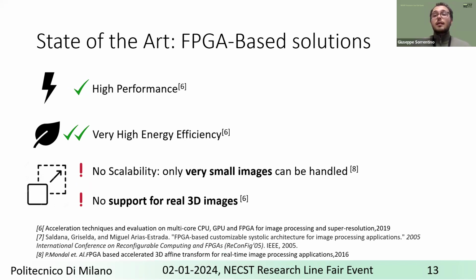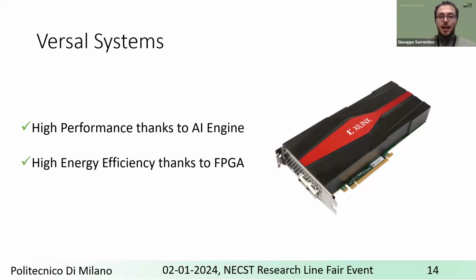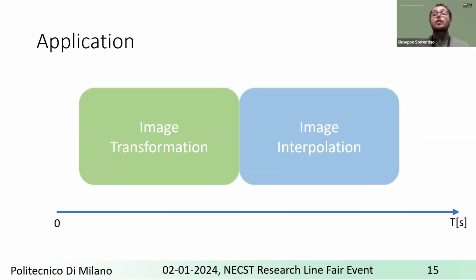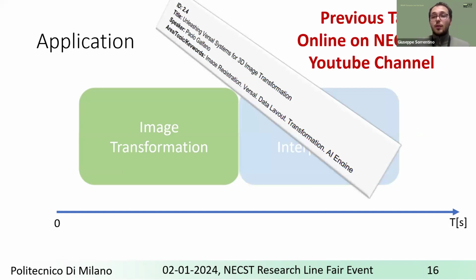Given these limitations, today I will merge the benefits of AI engines and FPGAs to exploit the Versal system, creating a heterogeneous solution, achieving higher performance like GPUs and also high energy efficiency like a common FPGA. Considering Versal systems, no state-of-the-art solution exists for the image interpolation. However, for the transformation, we have the previous talk. And if you have not attended it, you can find it online on the Next Lab YouTube channel. We can use the image transformation presented by Paolo as an initial step for our interpolation.